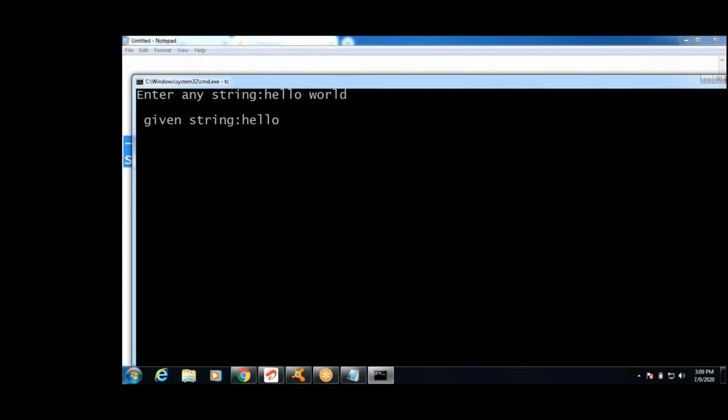If I enter hello space world, now after the space it is not taking. Scanf won't read the spaces. If I enter a space, then it is considered as a backslash zero, the null character. It assigns the null character.